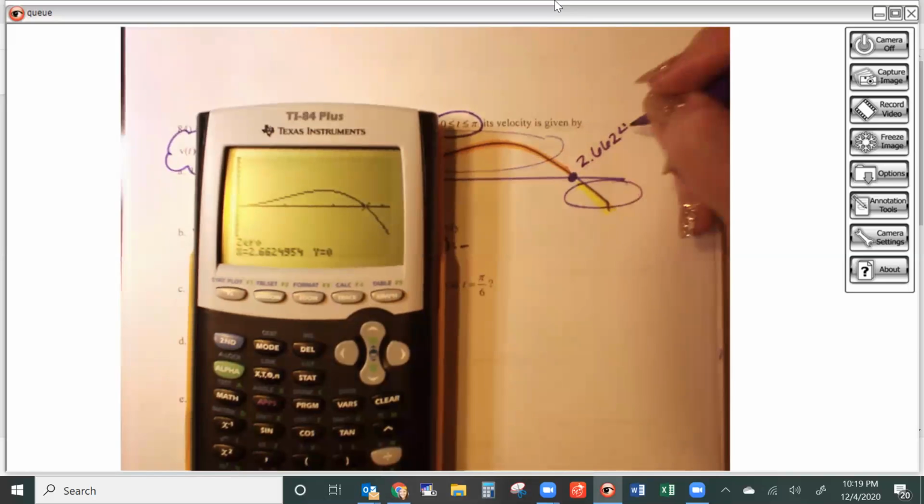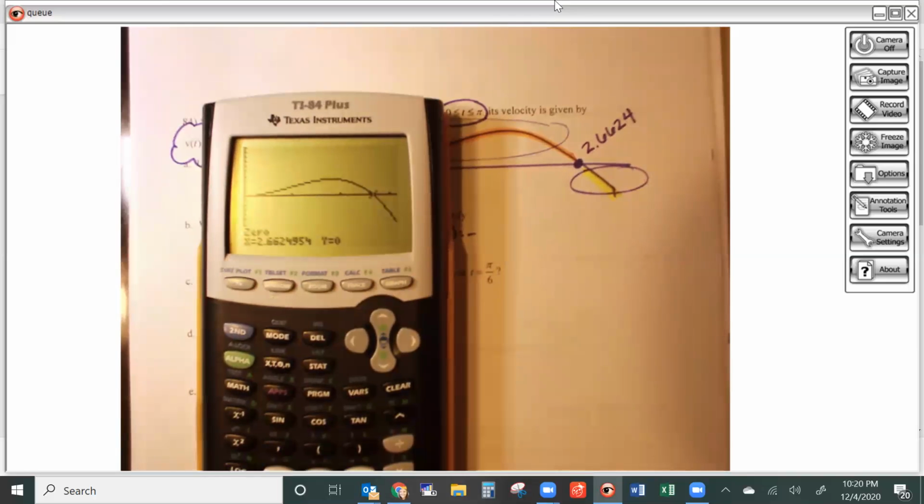So second trace, go down to 0, and then I can count. If this is 3.14, that means this is 3. So it happens somewhere between 2 and 3. So you can do the little arrow thing, but I'm just going to do 2 is my left bound, 3 is my right bound. And then guess, I don't care, I'm just going to push enter. So I can see now that that's 2.6624. Remember, if you go to 4 decimals, you can just cut the decimal off. You don't even have to worry about rounding.